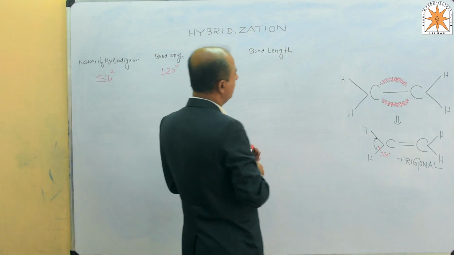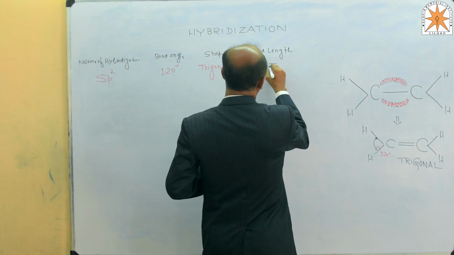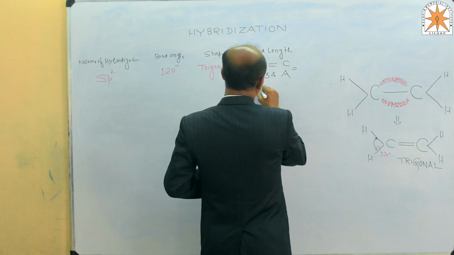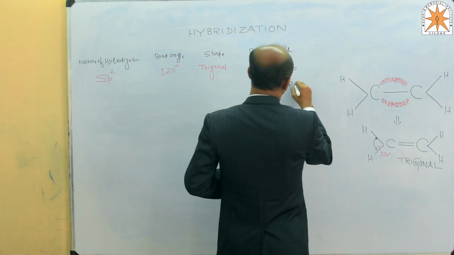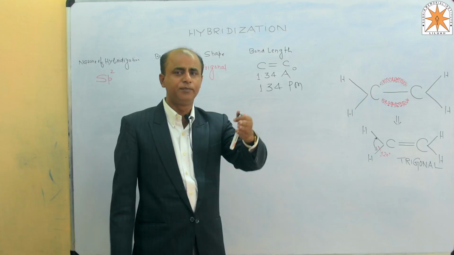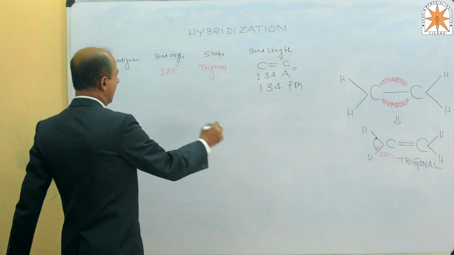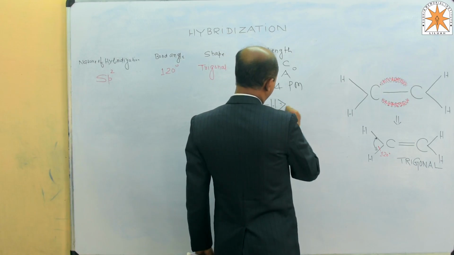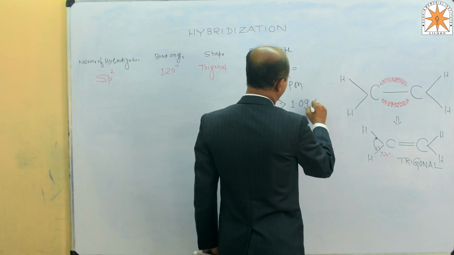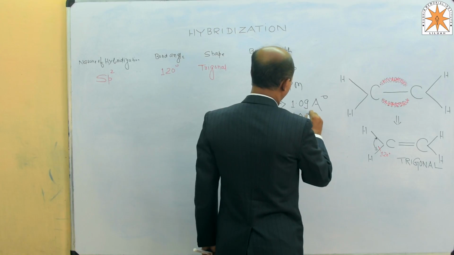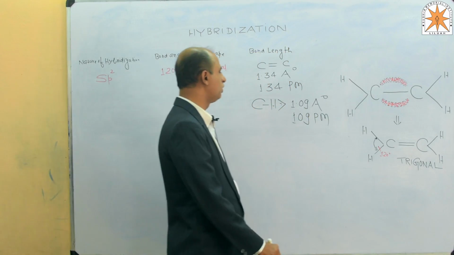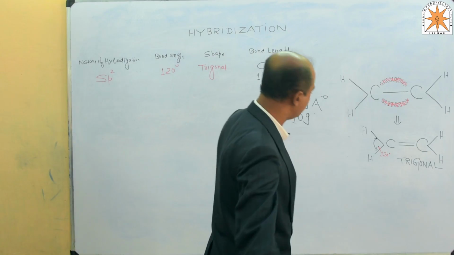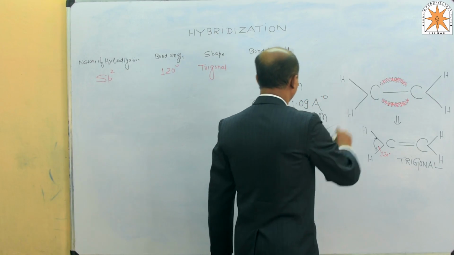The carbon-carbon double bond length is 1.34 angstrom, that is 134 picometer, and the carbon-hydrogen bond length is 1.09 angstrom, that is 109 picometer.